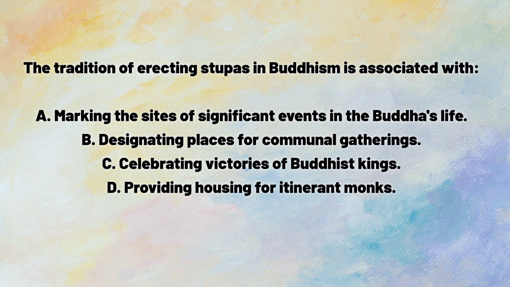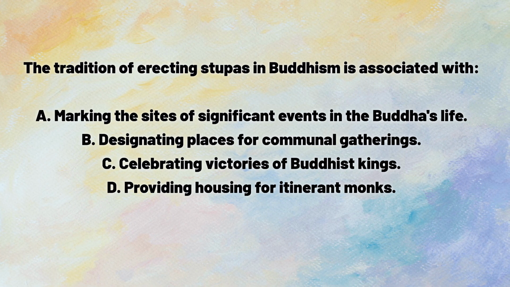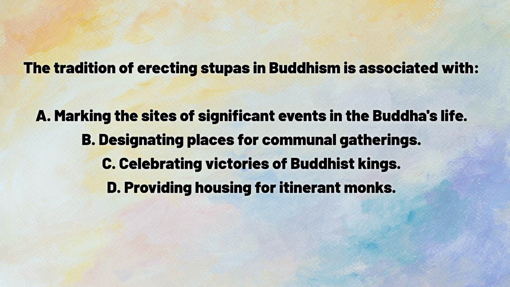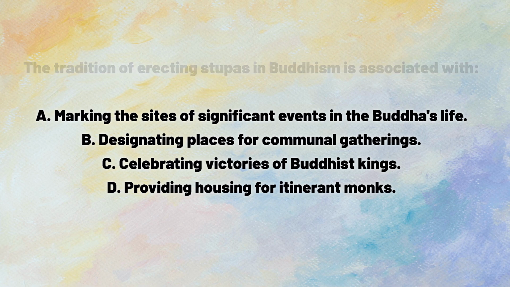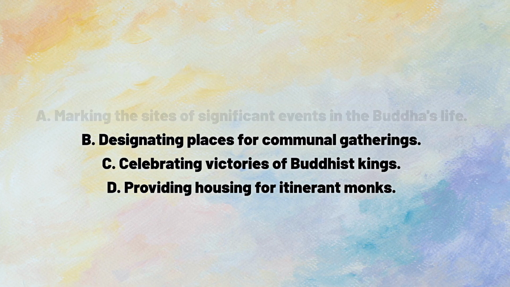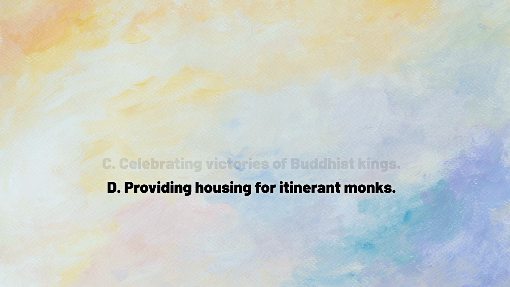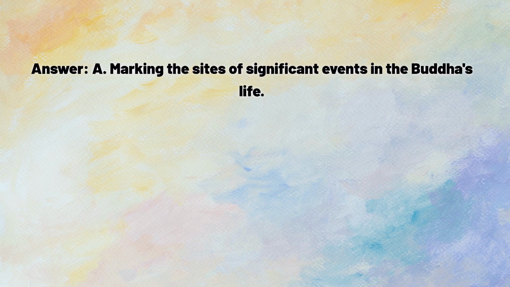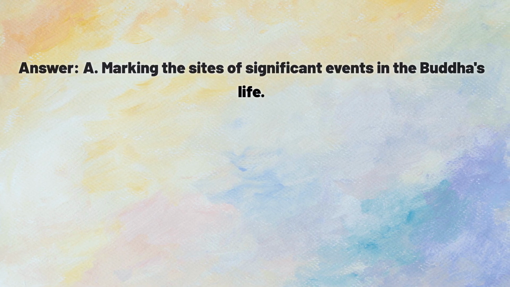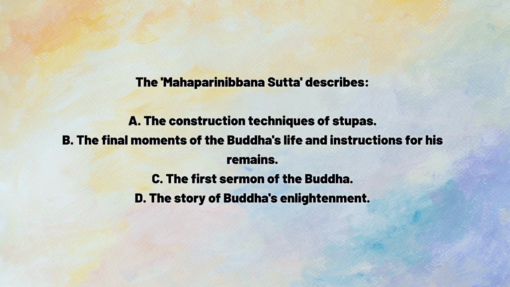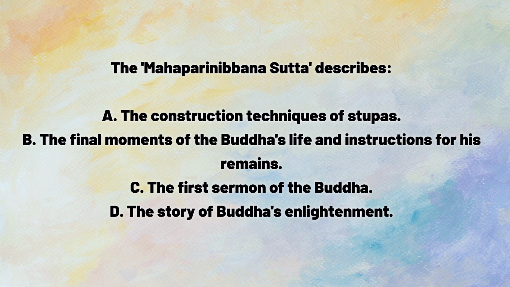Marking the sites of significant events in the Buddha's life. B. Designating places for communal gatherings. C. Celebrating victories of Buddhist kings. D. Providing housing for itinerant monks. Answer. A. Marking the sites of significant events in the Buddha's life. The Mahaparinibbana Sutta describes A.